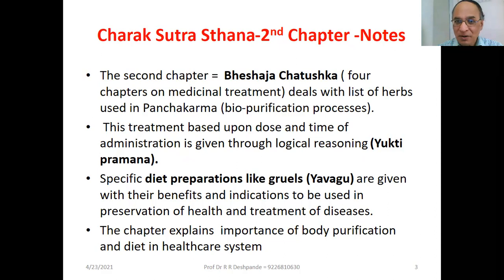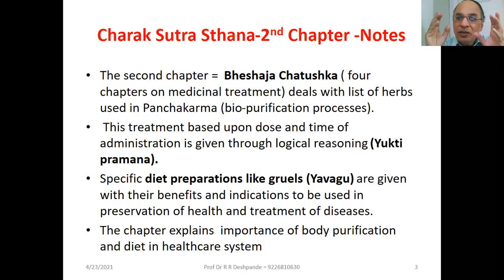The second chapter is a part of Bheshaja Chatushka, because in our medical practice, first the patient comes to us. Bheshaja means medicine, and Chatushka means four chapters dedicated to giving you the idea of treatment. In the first chapter, they started to discuss Panchakarma or purificatory processes, and some Mulini and Falini Dravyas have already been discussed in chapter number 1 of Charak Sutrasthan. This is the extension of that explanation.